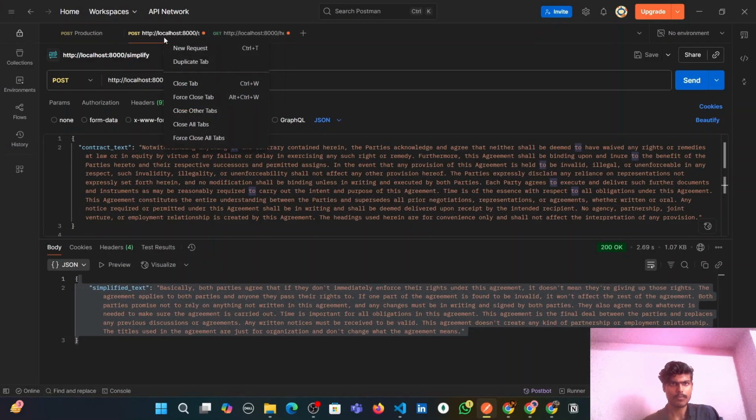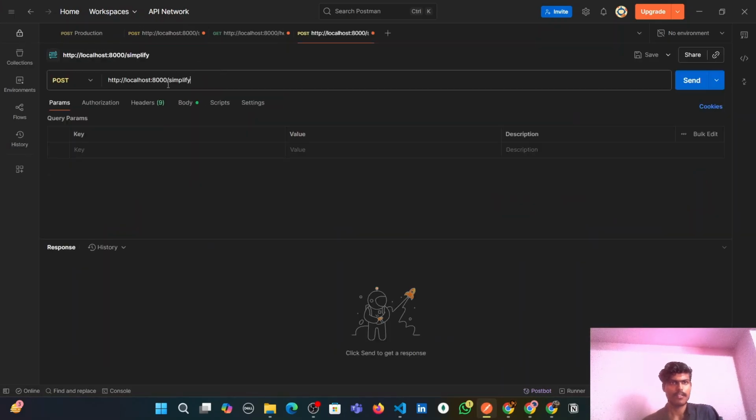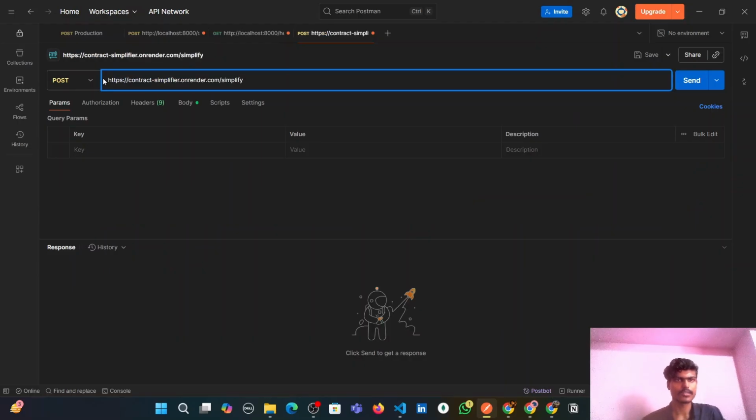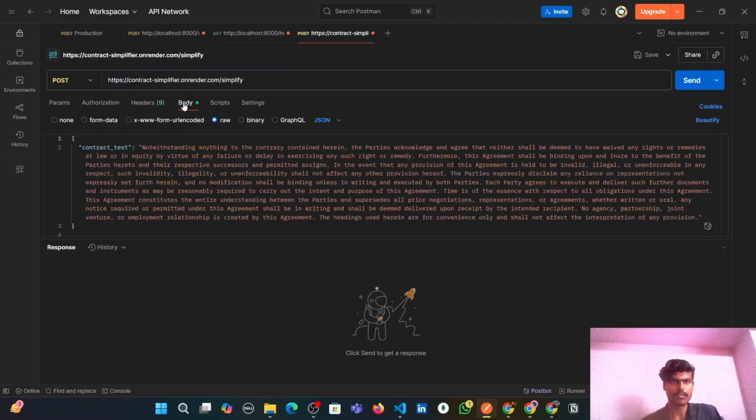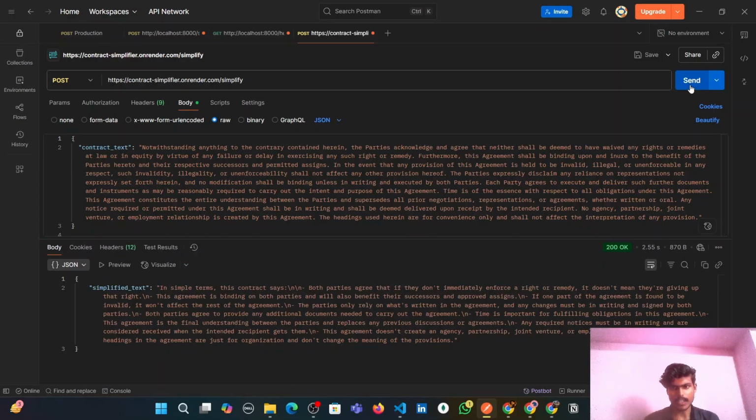I will simply duplicate this tab, replace this URL with the new one which we got from Render, contract-simplifier.onrender.com. The body is there. Let's hit send. Yeah, it's working, guys. It's working.